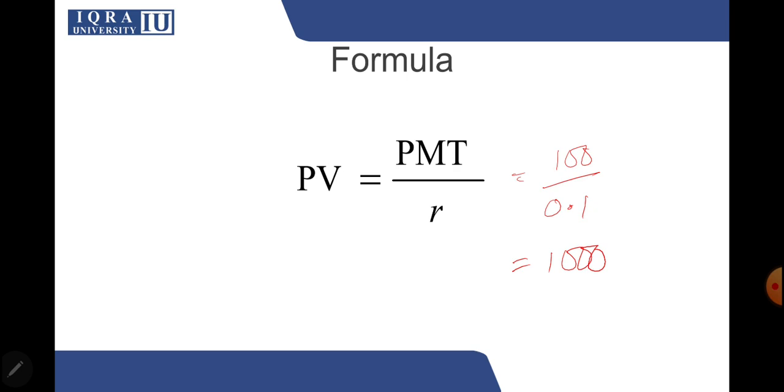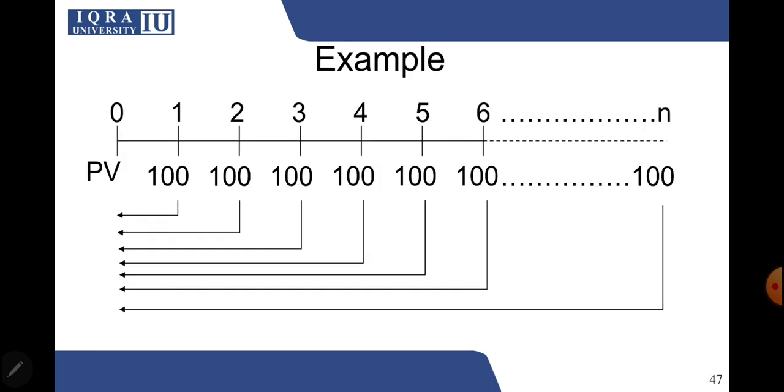Now do not confuse this, that because it says PMT over here and you're using only 100 in the formula, you're taking only one PMT. That's not what's happening over here. This formula is going to calculate the present value of all cash flows. So from 1 till infinity, this is calculating the present value of all of the cash flows.